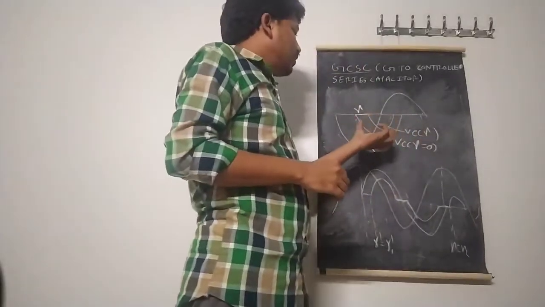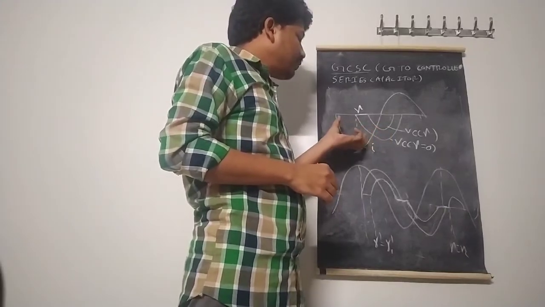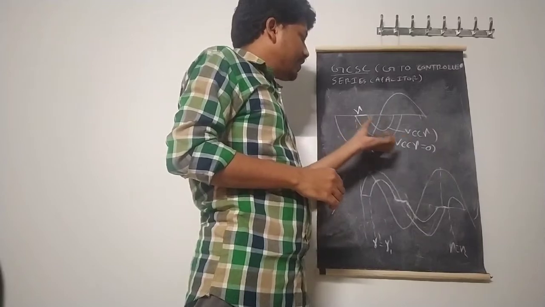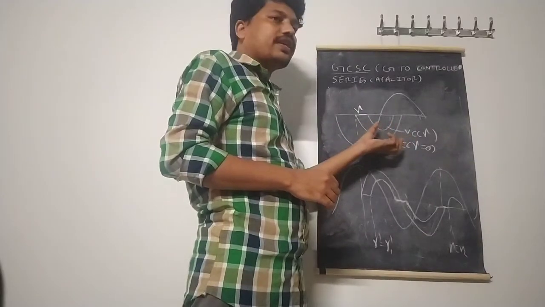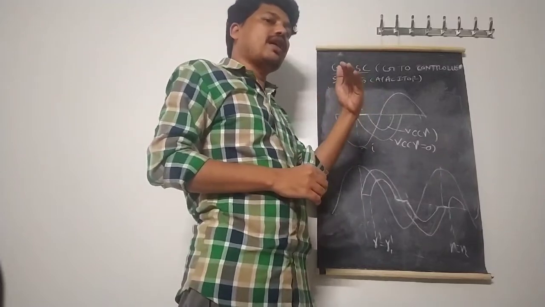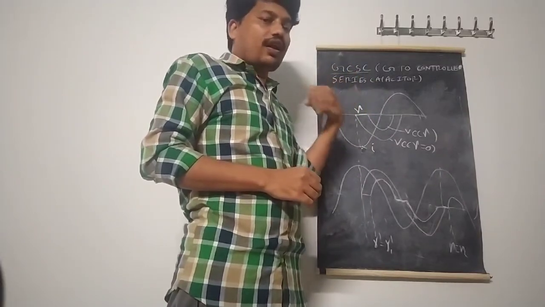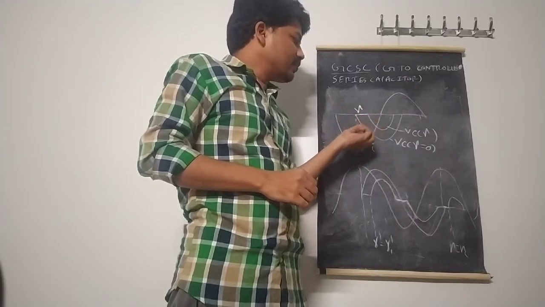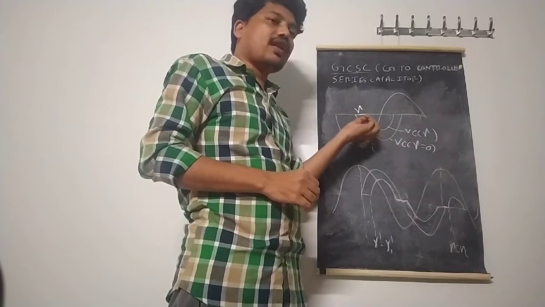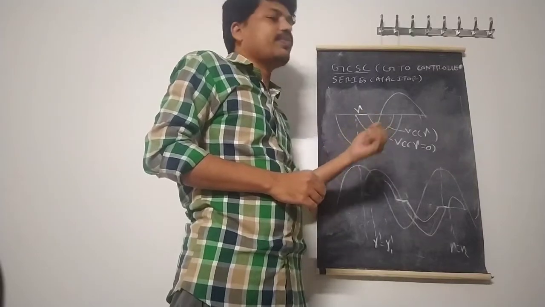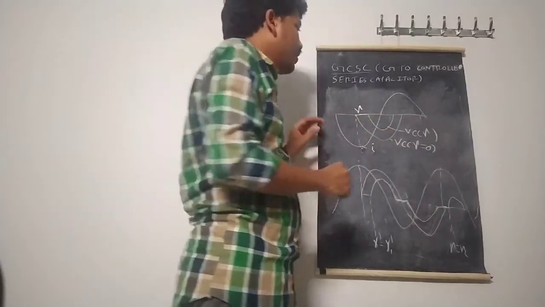Therefore, initially at the peak value of the line current, that is the reference current, while adjusting the gamma, the voltage across the capacitor can be changed. That means the entire concept of GCSC, whether it is the positive cycle, which we already discussed in the previous class, or the negative cycle in this class, the main thing is that by adjusting the gamma, the turn off delay angle, with respect to the peak value of line current, the voltage across the capacitor can be changed.